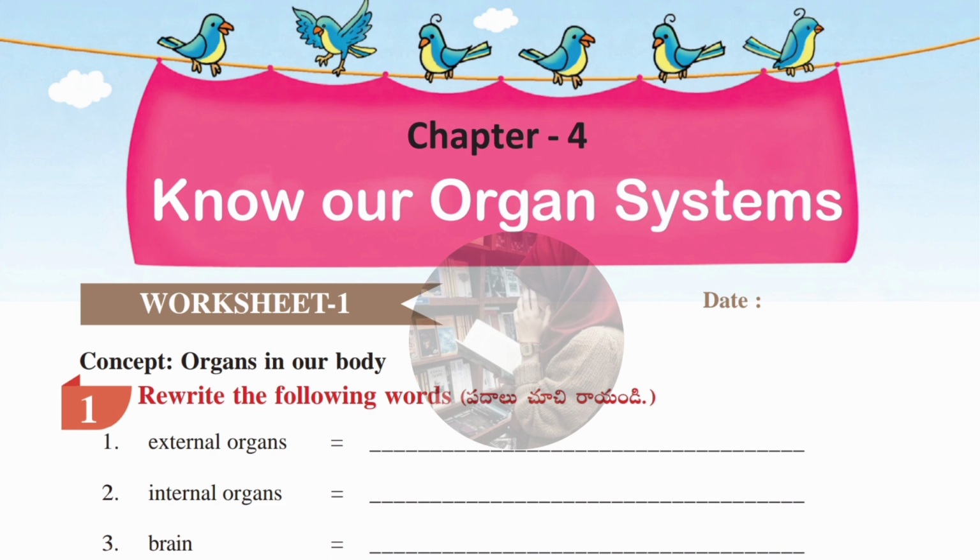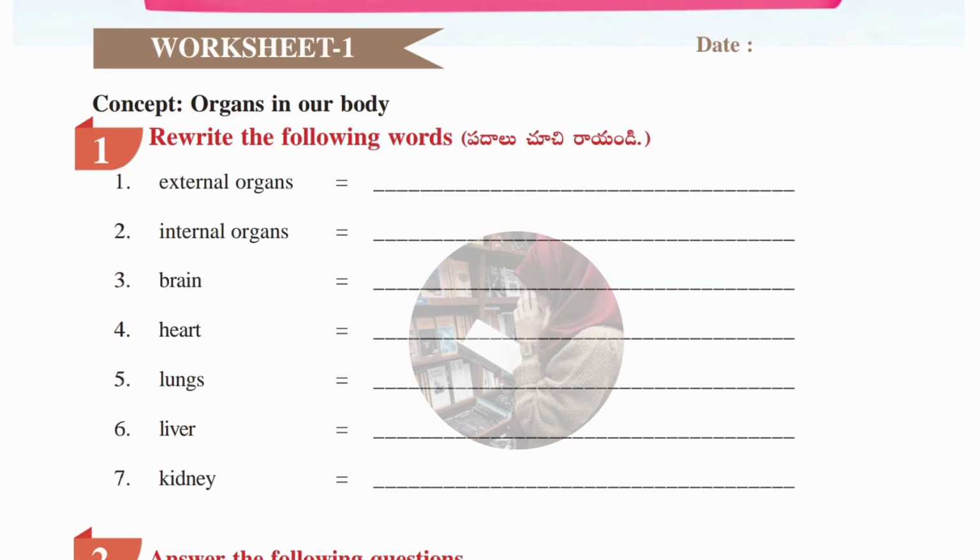So today in this video we are going to see 5th class EVS 4th chapter entire lesson workbook answers. Each and every worksheet answer we are going to see here in this video. Without wasting any time, let's get into the video. So the name of our chapter is Know Our Organ Systems. Okay guys, let's see worksheet number 1.